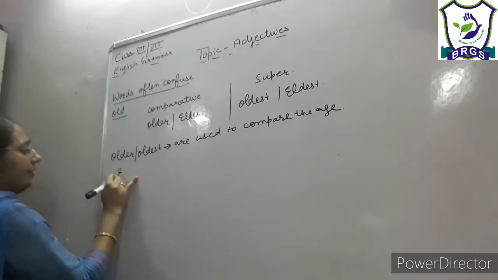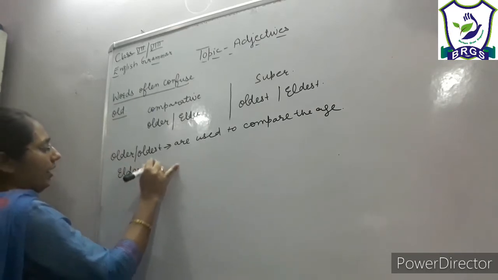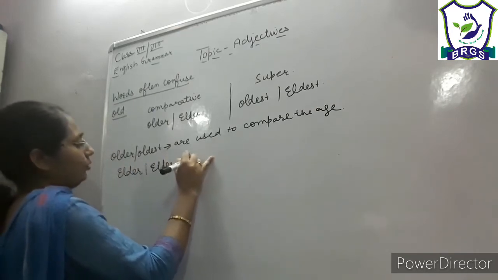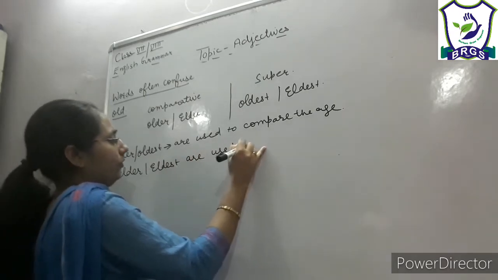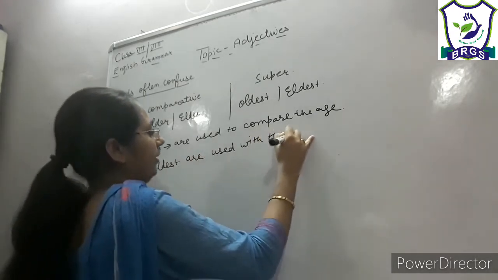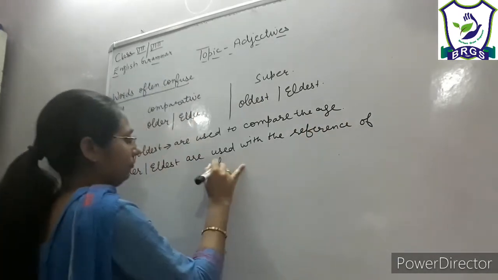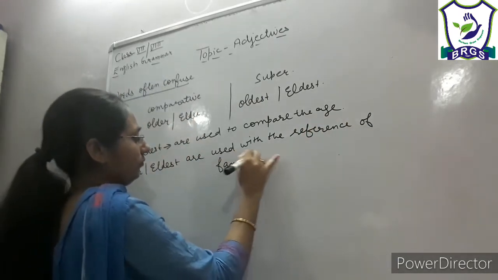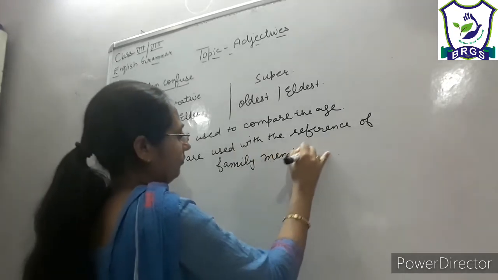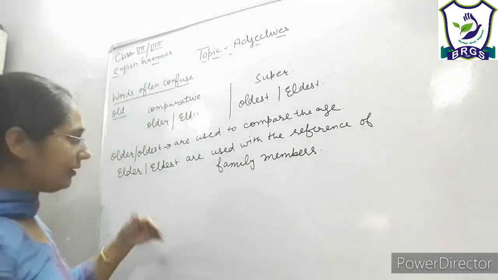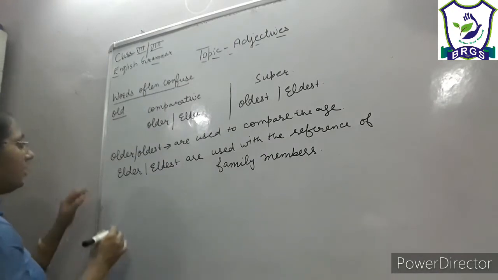And elder or eldest are used with the reference of family members. Right? Let us learn it with some examples.